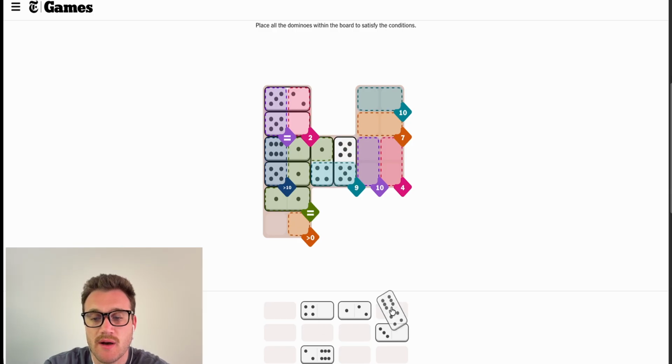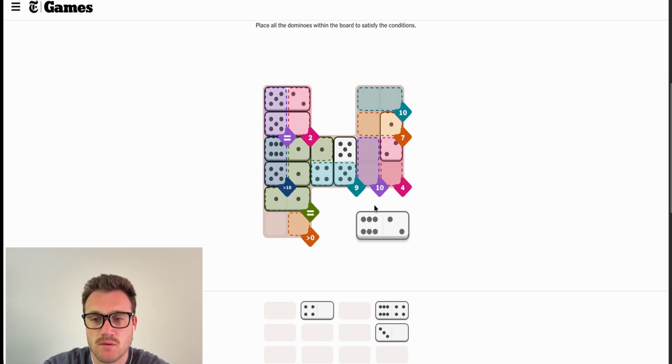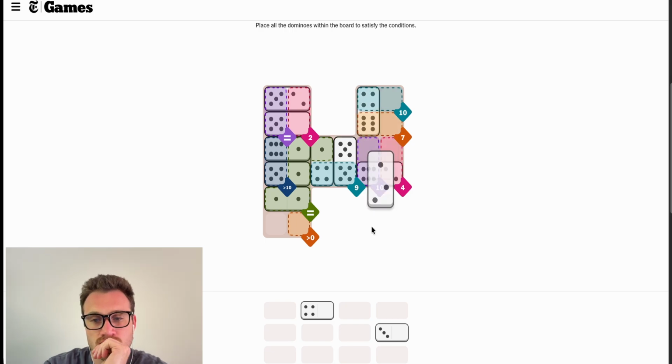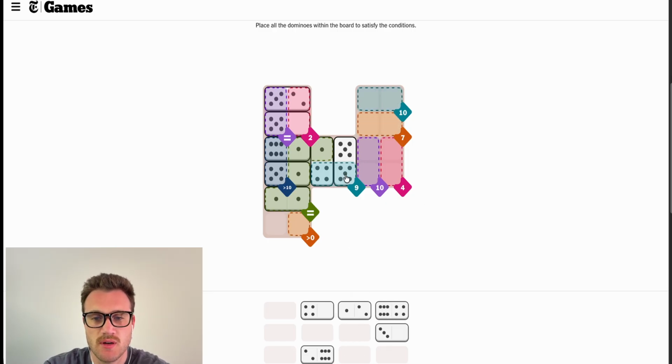Is there any way out of this? We can't make a 10 there. What if we shift this up 1? No. We do have this, this, but we can't make that 10. What am I missing? This is driving me nuts.